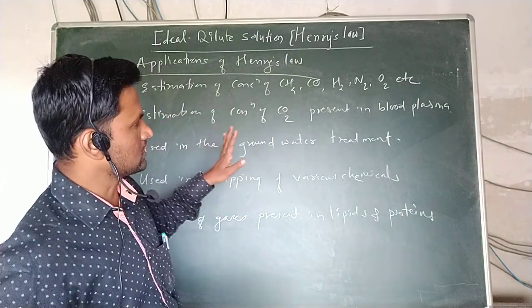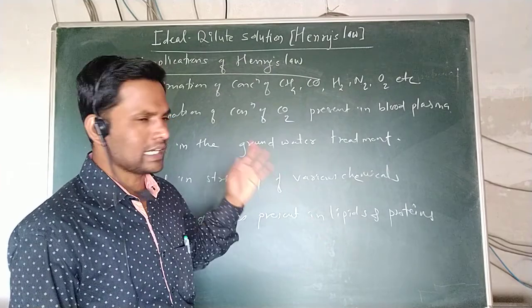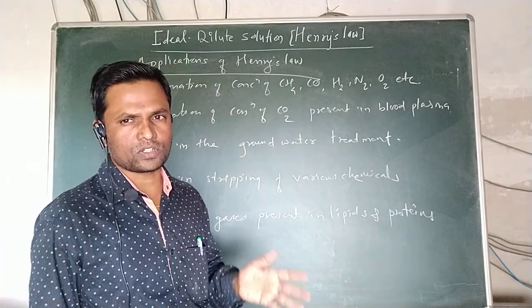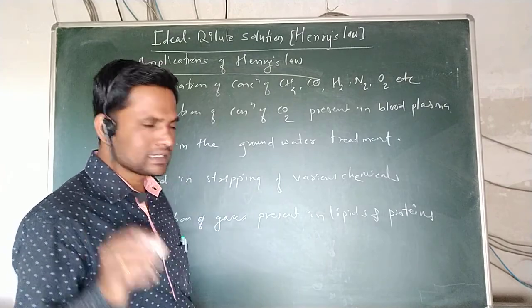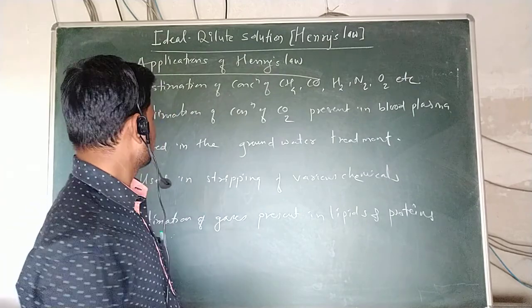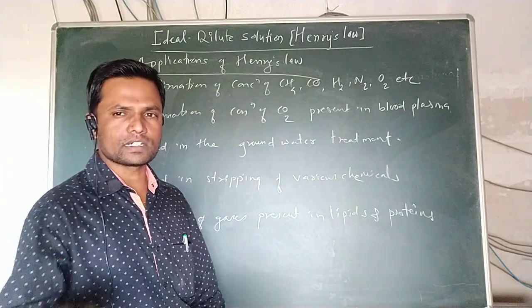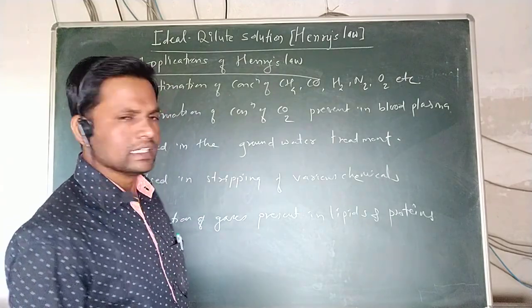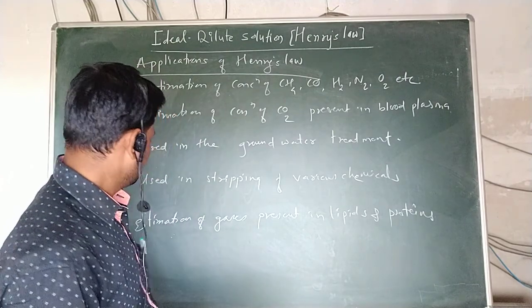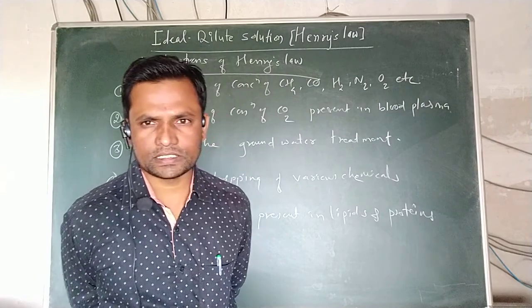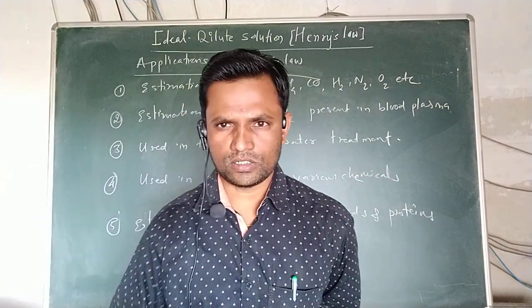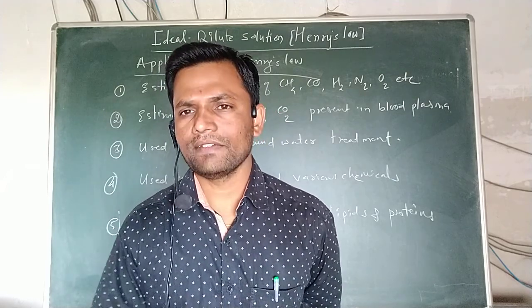These include the estimation of the concentration of gases like methane, carbon monoxide and hydrogen, and of carbon dioxide present in blood plasma. It is also used in groundwater treatment and in the stripping of various chemicals, and the estimation of gases present in lipids and proteins can also be determined using Henry's law. So with this I will conclude this lecture.